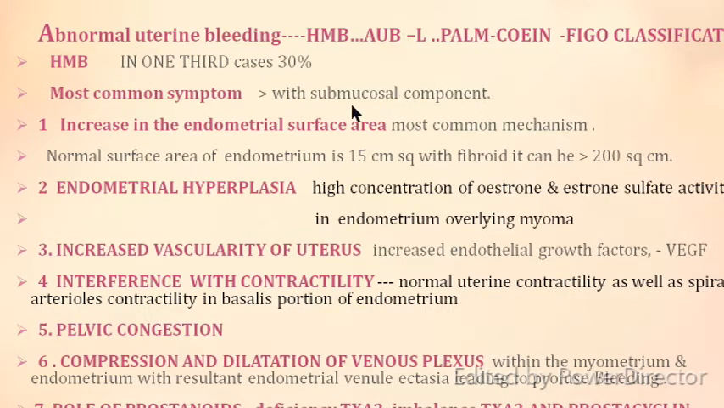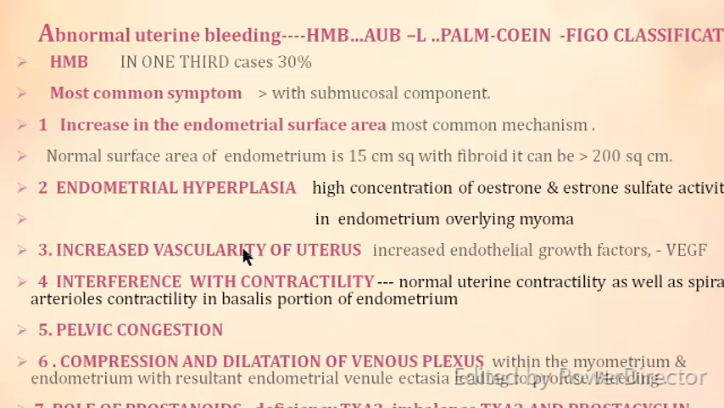Now, what are the causes of this heavy menstrual bleeding? Various causes have been depicted, and the first and most important is an increase in the endometrial surface area. The normal surface area of the endometrium is 15 square centimeters, and with the fibroid it is stretched so much that the endometrial surface area can increase up to 200 square centimeters. The second is endometrial hyperplasia, that is, high concentration of estrone and estrone sulfate activity in the endometrium overlying the myoma.